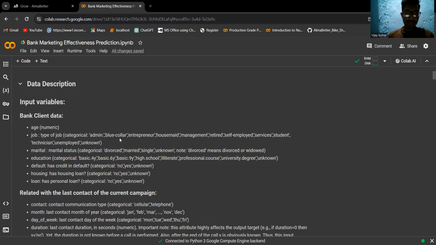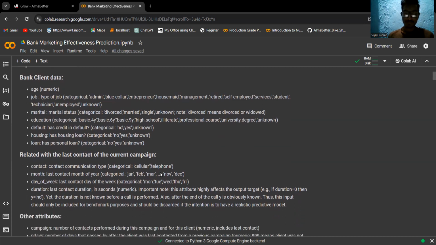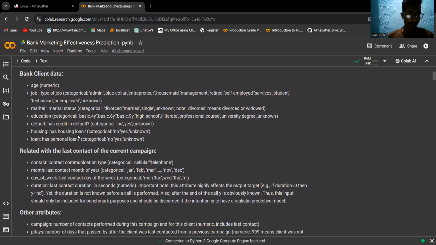In job, we have admin, blue collar, entrepreneur, housemaid, management, etc. Marital: we have divorced, married, single, and unknown. Divorced means divorced or widowed. Education: we have basic four-year, basic six-year, basic nine-year, high school, illiterate, professional course, university degree, and unknown.